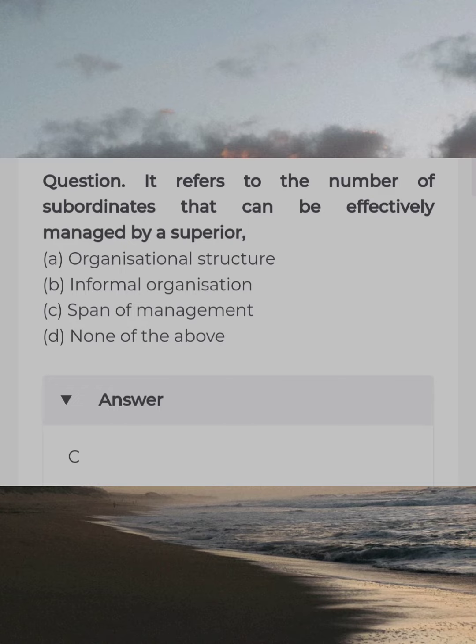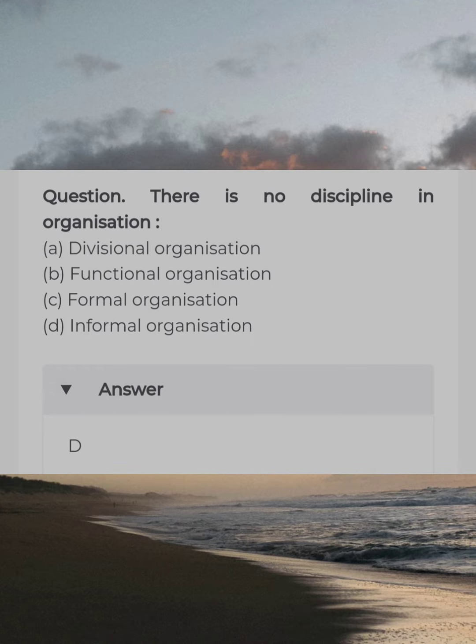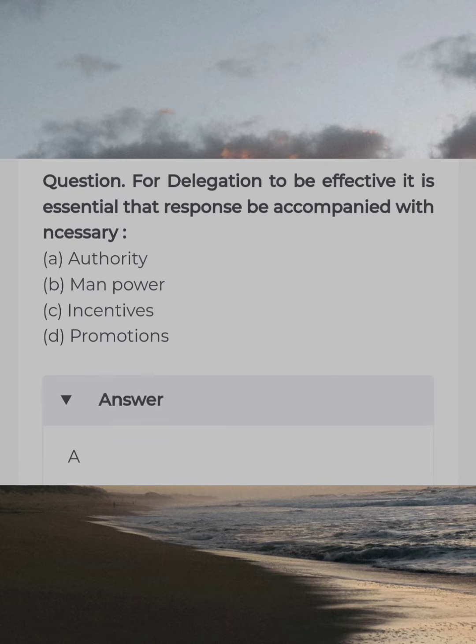It refers to the number of subordinates that can be effectively managed by a superior. Answer C. Span of management. There is no discipline in organization. Answer D. Informal organization. For delegation to be effective, it is essential that responsibility be accompanied with necessary answer A. Authority.